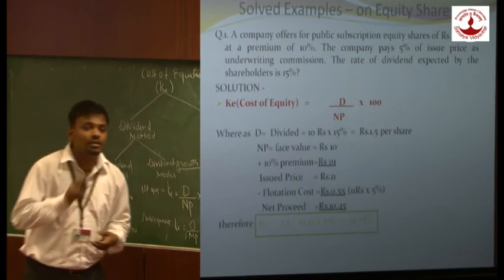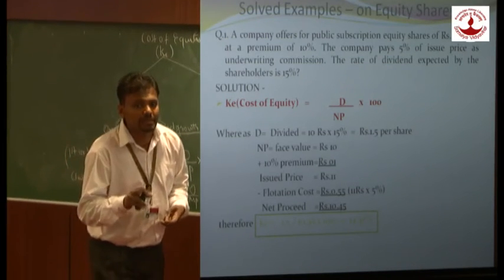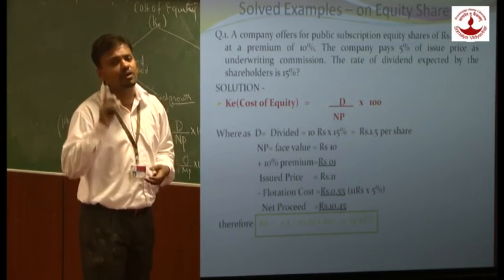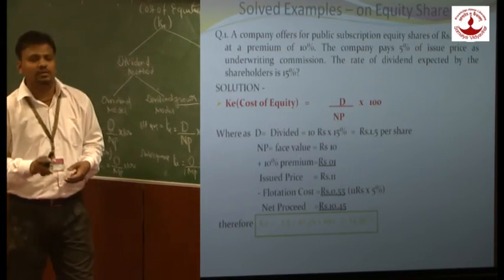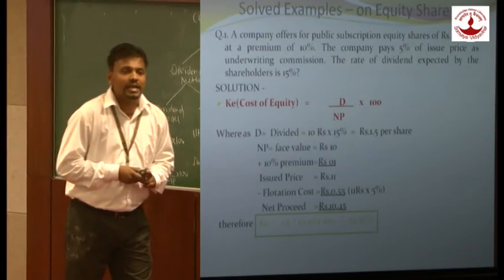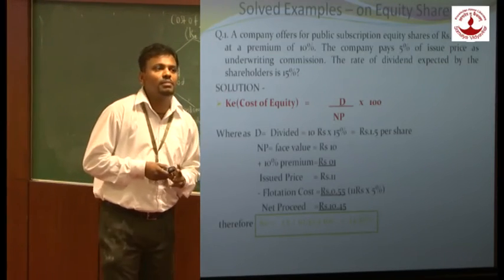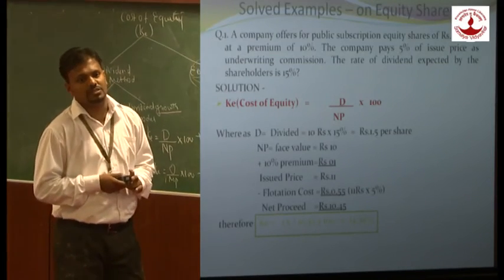And what is my face value? 10. The company has issued a share at a 10% premium. They have issued it at 11 rupees. But we are going to calculate dividend on face value. My face value is 10. 10 into 15%, my dividend will be 1.5 per share.